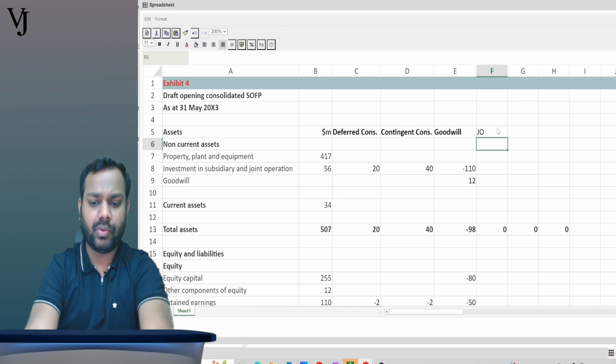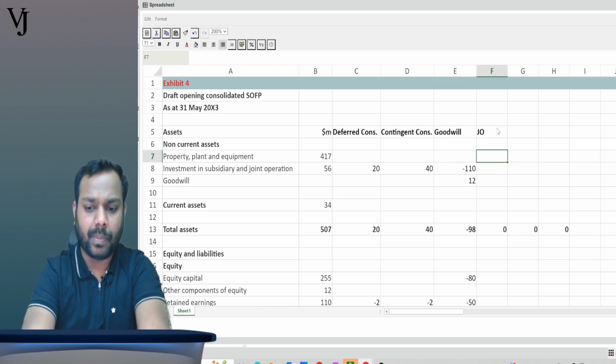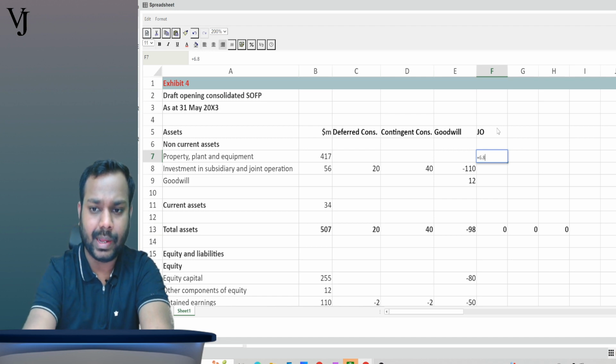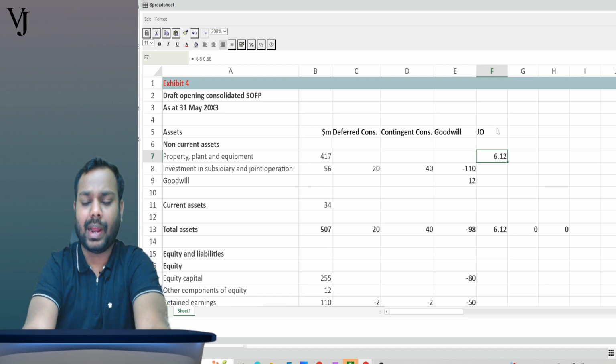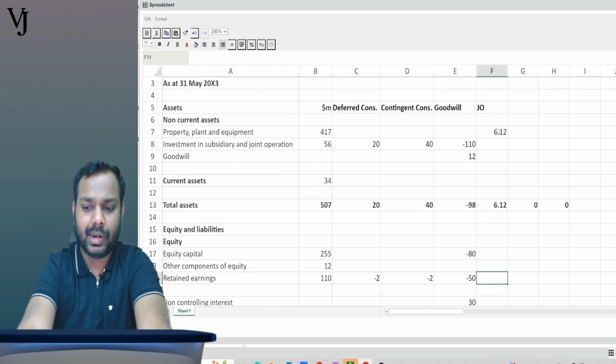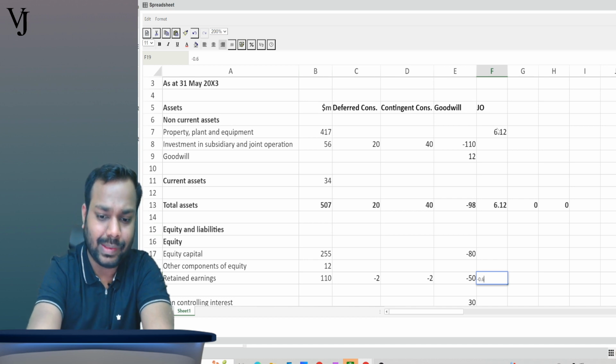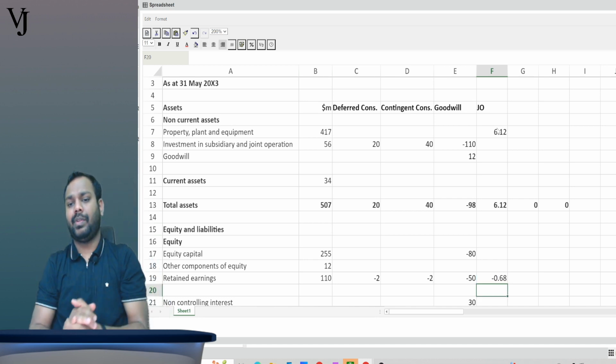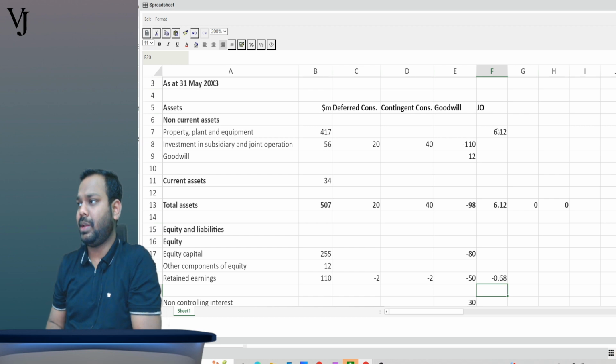Okay, for JO, what I will do here is in PPE, I will add how much? Plus 6.8 minus 0.68, right? And now this 0.68 will be adjusted where? Tell me. It will be adjusted in the written annex. So minus 0.68. Tell me, is it clear everyone till here?